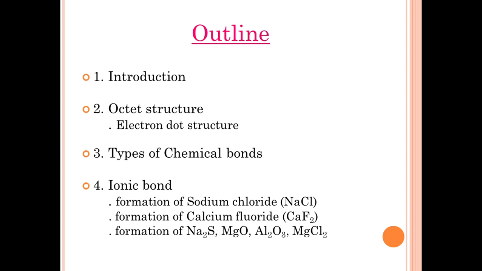The outline of this presentation includes introduction, octet structure followed by electron dot structure, types of chemical bonds, ionic bond, and examples: formation of sodium chloride, formation of calcium fluoride, and the formation of sodium sulfide, magnesium oxide, aluminum oxide, magnesium chloride.